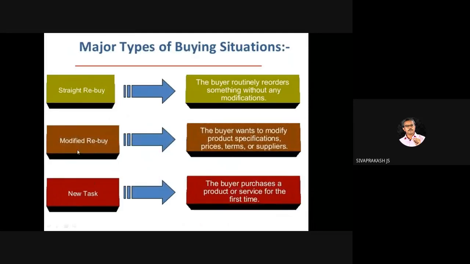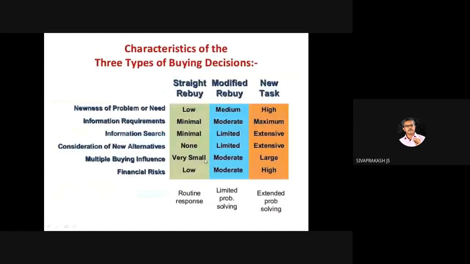This is one of the questions that come: straight rebuy, modified rebuy, new task. What do they mean? They come in the business market as different types of buying situation. This has been asked twice. Once they asked a straight question from this. If you have this slide, it helps you understand better. Straight rebuy: how does it work? Routine response, where it happens. Modified rebuy, new task.